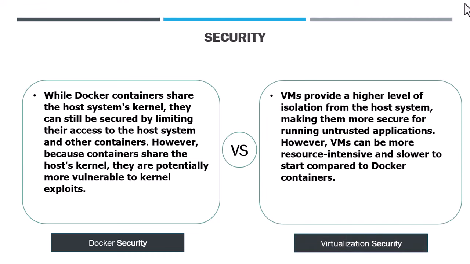Virtualization security: VMs provide a higher level of isolation from the host system, making them more secure for running untrusted applications. However, VMs can be more resource intensive and slower to start compared to Docker containers.